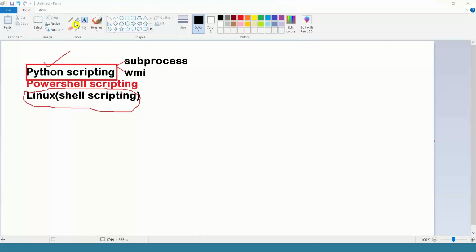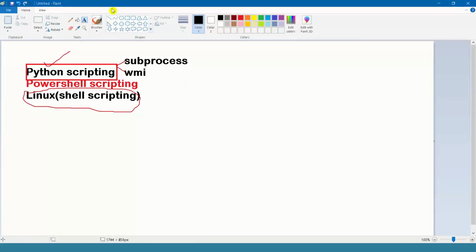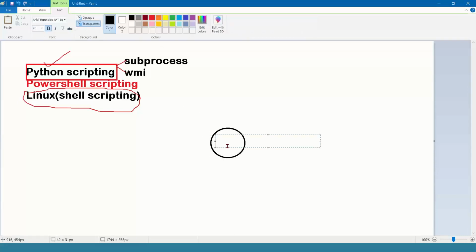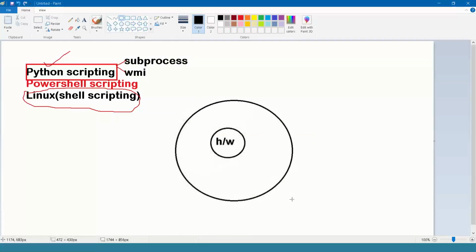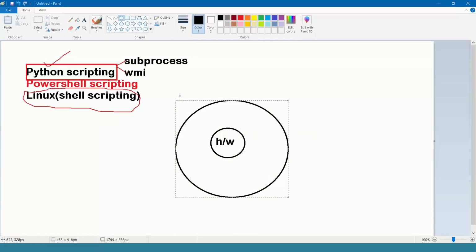If you take the architecture, what is the shell script? For that, I am trying to give the explanation. We have hardware. When we install an operating system, and here the Linux operating system, the layer above the hardware is the Linux operating system. The Linux operating system contains two parts internally.